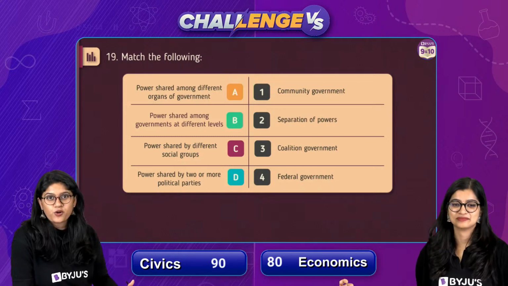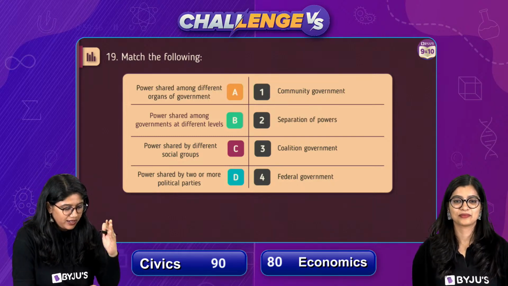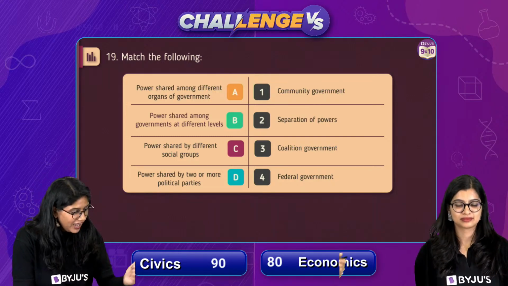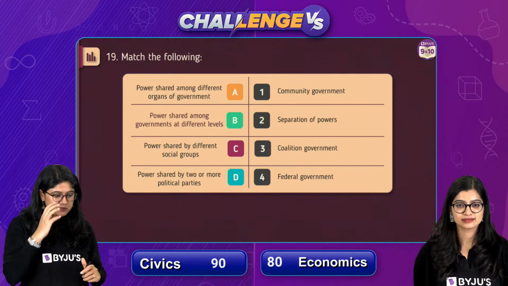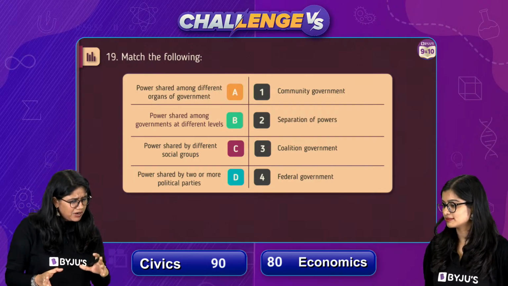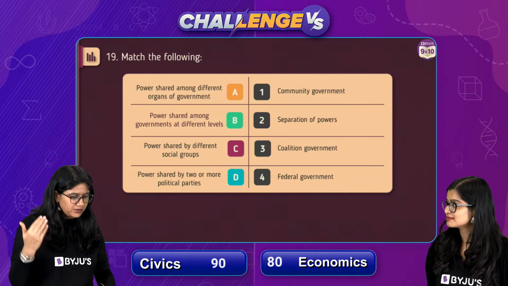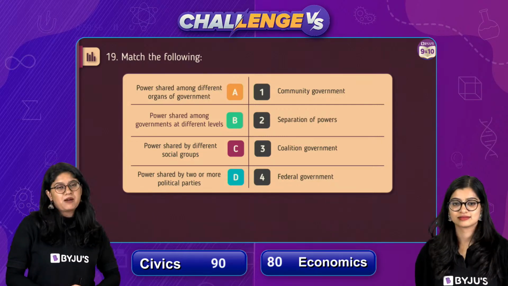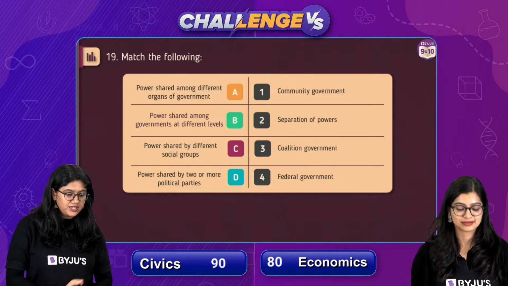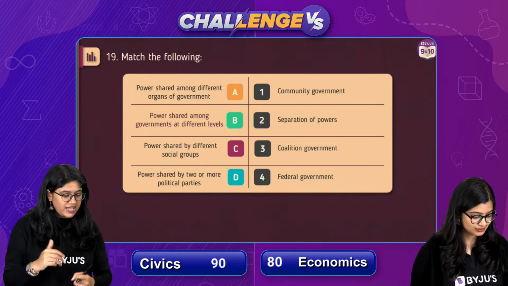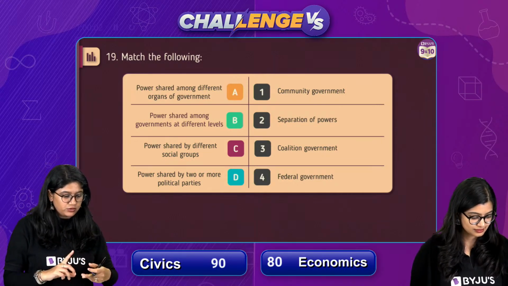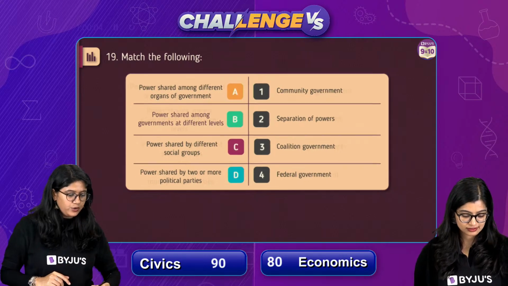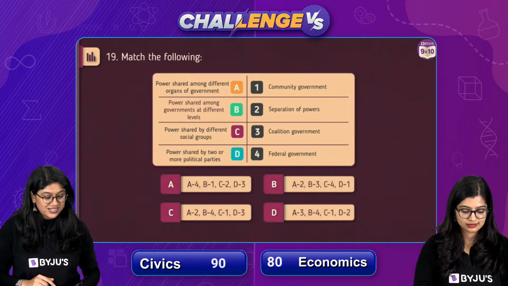So we have the match the following, everyone. We have column A and column B. We have power shared among different groups, organs, power shared amongst government at different levels, power shared by different social groups, and power shared by two or more political parties. In the other column we have community government, separation of power, coalition government and federal government. And here you have to pick the options.